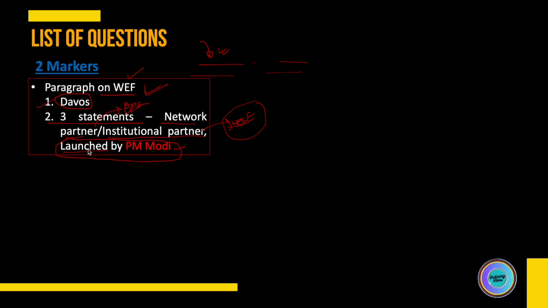Now, there was an initiative. This statement was related to an initiative related to gender equality, which was announced on this platform but was launched by PM Modi. So the statement mentioned that this initiative was launched by PM Modi, and maybe a month or year was mentioned. Now, what I'm seeing is that in these kinds of questions, most of us mark all as the correct answer to be on the safer side, and I have also marked all in this question. But from what I can understand, all is not the right answer for this question because it was not launched by PM Modi.